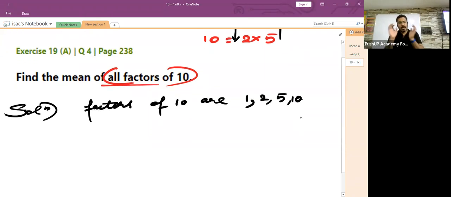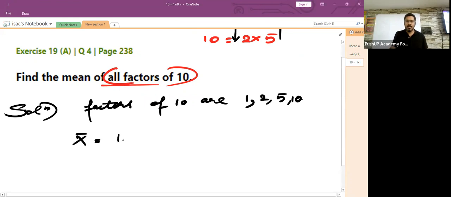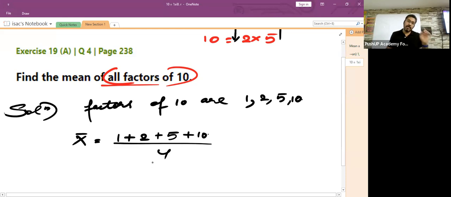Once you find the factors of 10, you can start finding the average. How will you find it? X bar is equal to 1 plus 2 plus 5 plus 10 whole divided by the number of observations, or the number of factors of 10, which is 4.